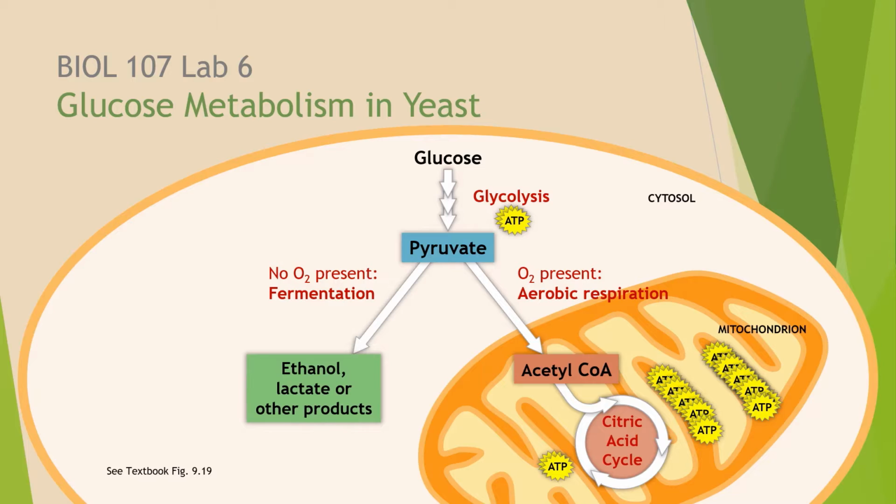Without oxygen, pyruvate is only partially broken down using fermentation pathways. The two most common are alcohol fermentation and lactic acid fermentation. So one way to look at this diagram is to realize that pyruvate is the branching point. All cells convert glucose into pyruvate, and if oxygen is present, it will get broken down further and produce a lot of ATP in the mitochondria. If no oxygen is present, the pyruvate will only get broken down partially into fermentation pathways.